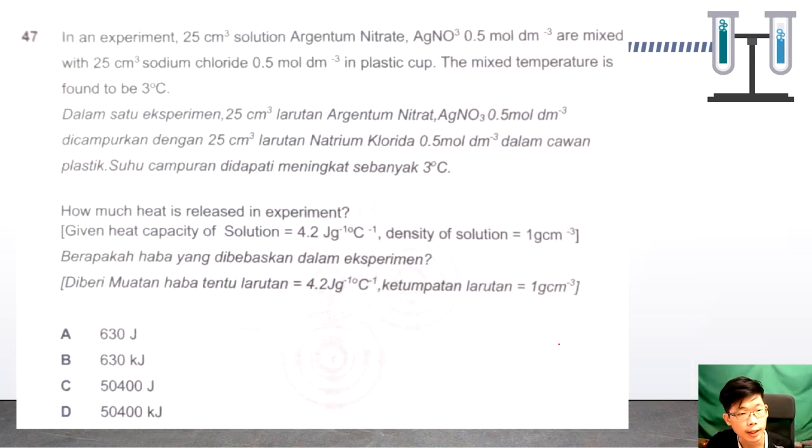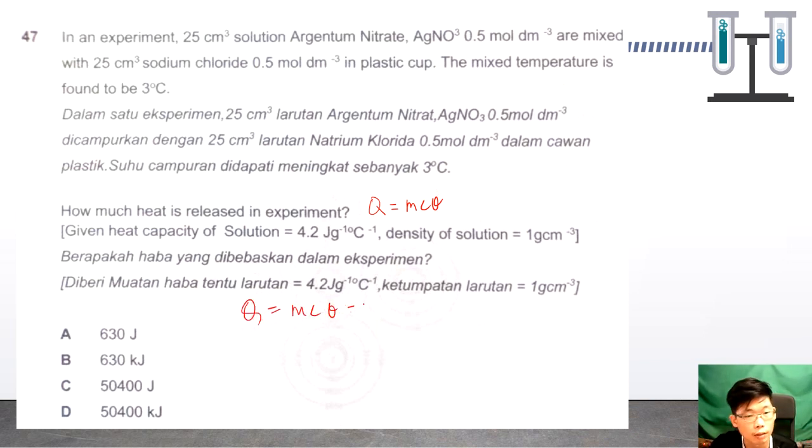Question 47. In an experiment, 25 cubic centimeter of silver nitrate is mixed with sodium chloride. So it's a precipitation reaction. The temperature found is 3 degrees Celsius, meaning it increased by 3 degrees Celsius. How much is the heat released? Heat released here is Q, and normally we use the mc theta. So Q equals mc theta.